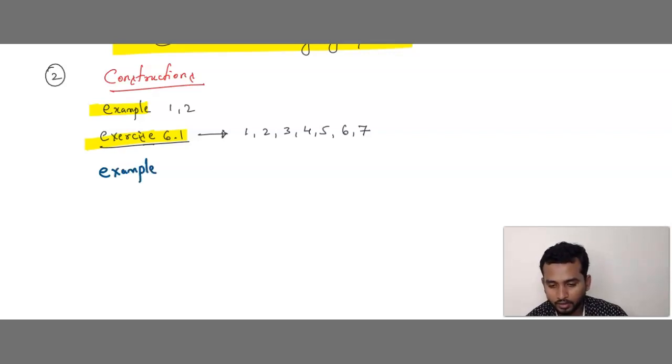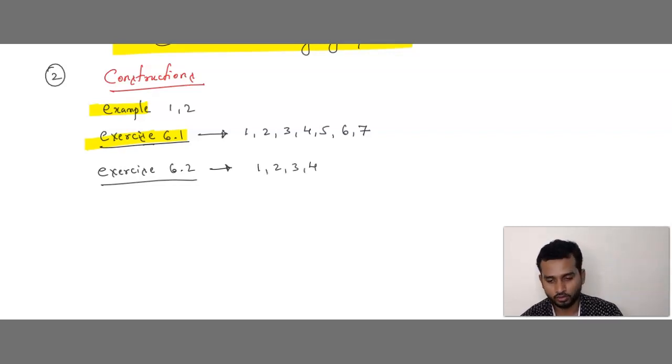After exercise 6.1, you can solve exercise 6.2. From exercise 6.2, solve question numbers 1, 2, 3, 4.